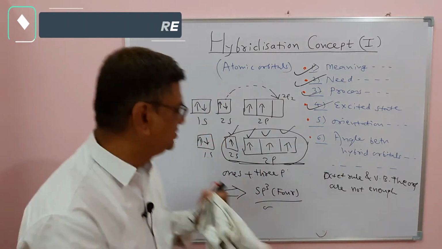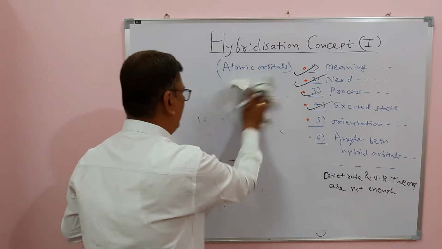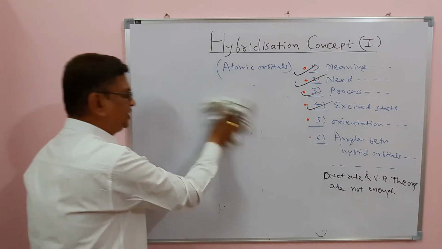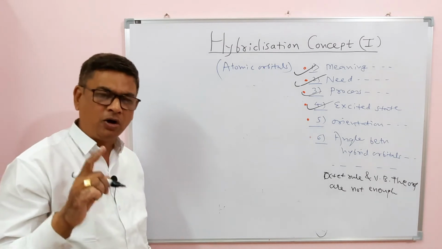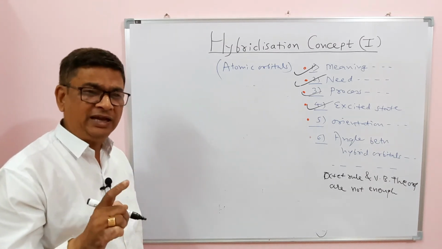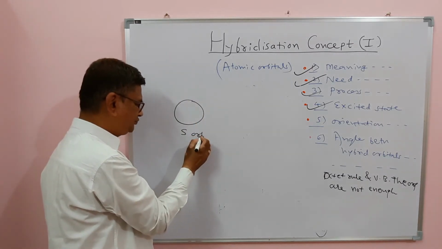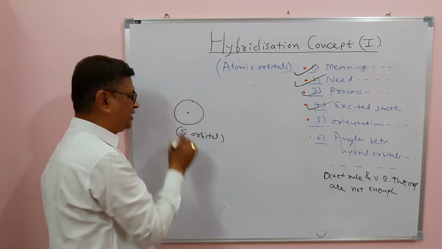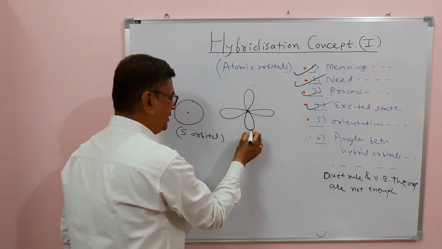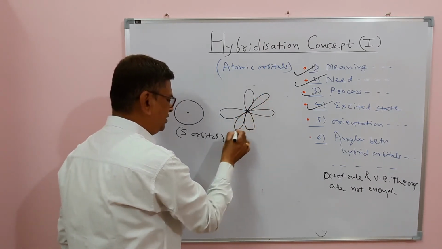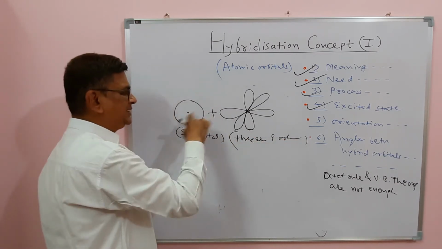It can be shown by a diagram something like this. I am going to show how these 4 sp3 hybrid orbitals of carbon form, and whenever carbon forms 4 CH single bonds or any 4 single bonds, it always undergoes the hybridization called sp3 hybridization, and we can represent it in short like this, diagrammatically. This is the s orbital, which we know is spherical, at the center, the nucleus there, and these are the 3p orbitals I am showing. We know they are dumbbell shaped, something like this, roughly. These are 3p orbitals, and their mixing and recasting occurs.